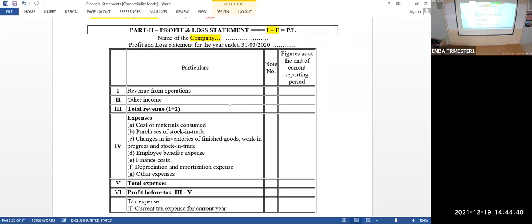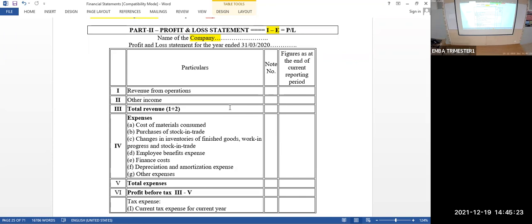Say, for example, closing stock. Closing stock is given in the question as 20,000 rupees. What to do? Closing stock is an asset. So in the balance sheet, you have one line called inventory, right? There it will come. That is one point. Another point is you have to minus it from, look at this point number C, I'll tell you. Changes in inventories. Opening stock minus closing stock is equal to change in inventory. So here also you have to take that closing stock. So the point is, if you have any adjustments, that adjustment should appear in two places to satisfy the double entry bookkeeping system.